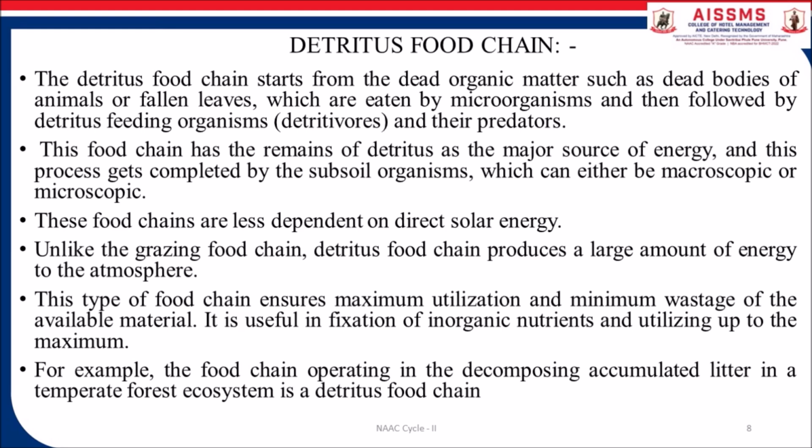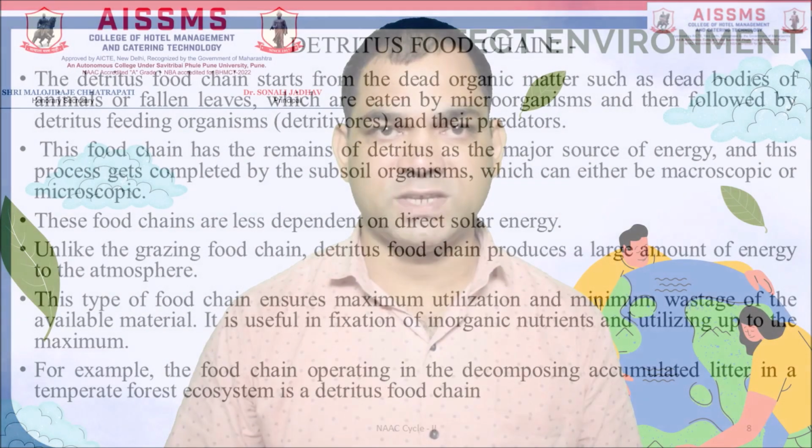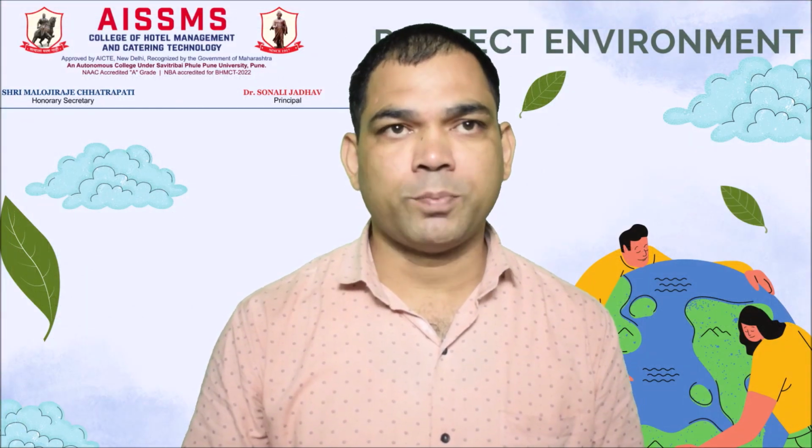These food chains are less dependent on direct solar energy. Unlike the grazing food chain, the detritus food chain releases a large amount of energy to the atmosphere. This type of food chain ensures maximum utilization and minimum wastage of the available material. It is useful in the fixation of inorganic nutrients and utilizing them up to the maximum. For example, the food chain operating in decomposing accumulated litter in a temperate forest ecosystem is a detritus food chain.